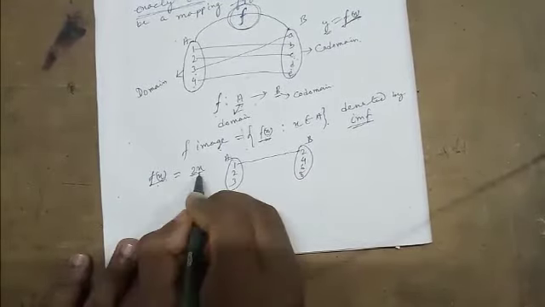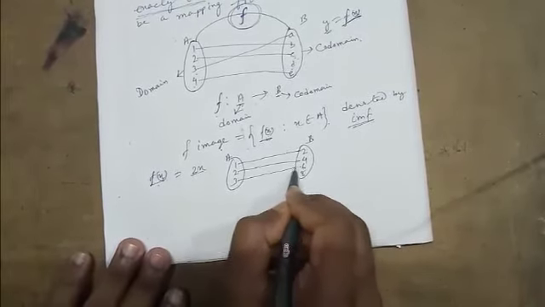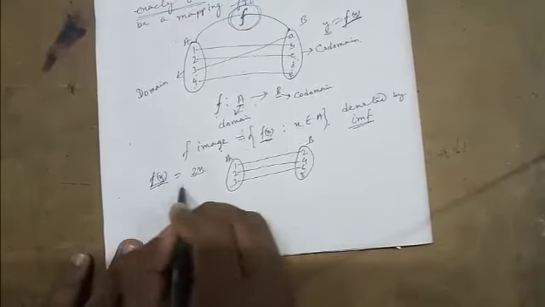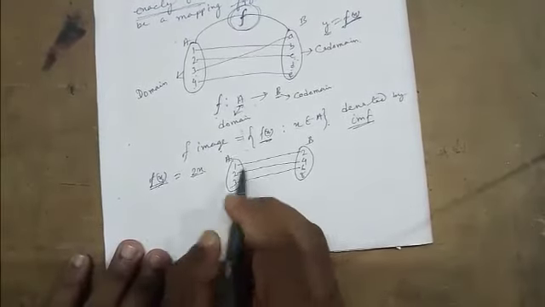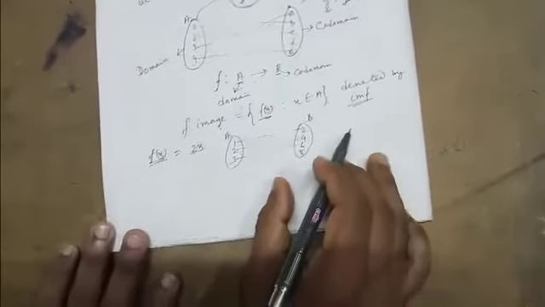So 2 will go to 4. Similarly, 3 will go to 6. Clear? So the function f(x) will decide which element of the domain set is related with which element of the codomain set.